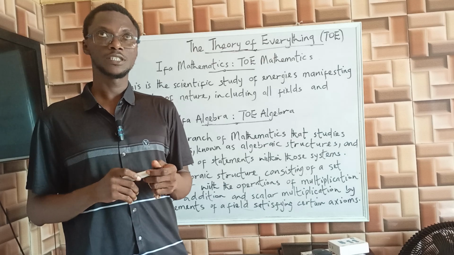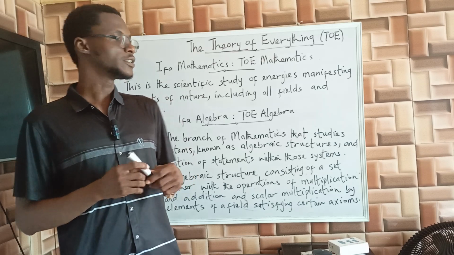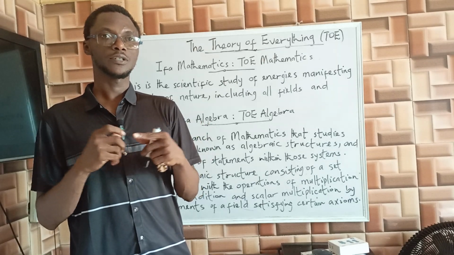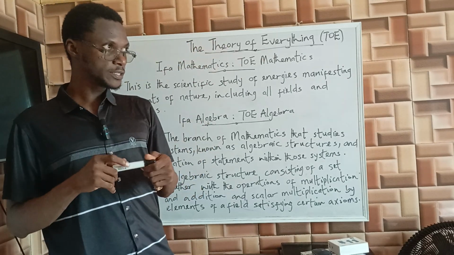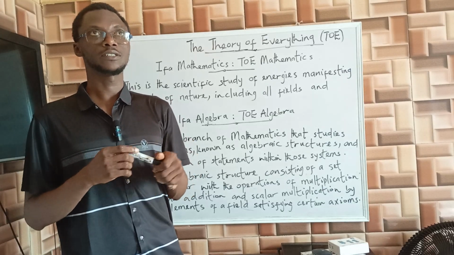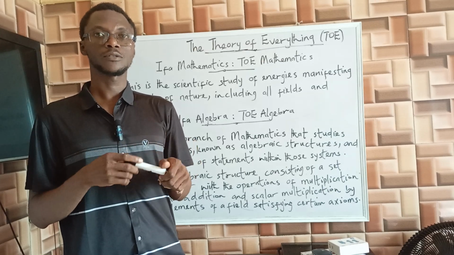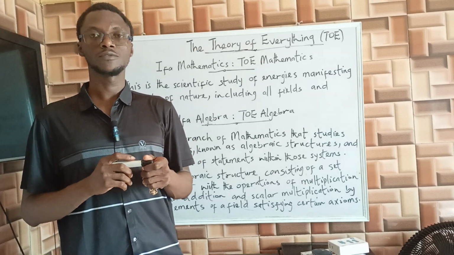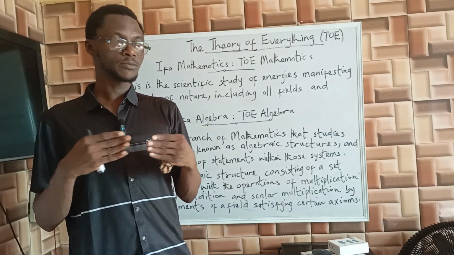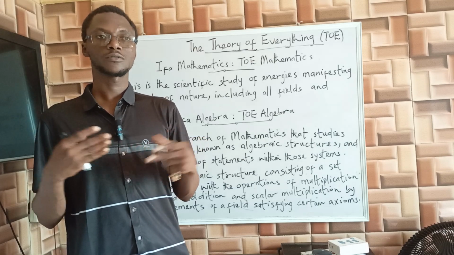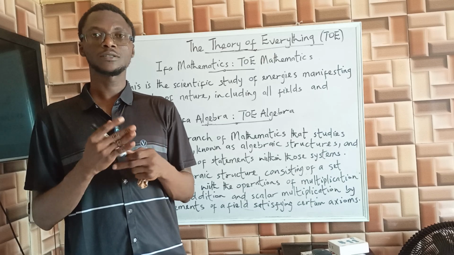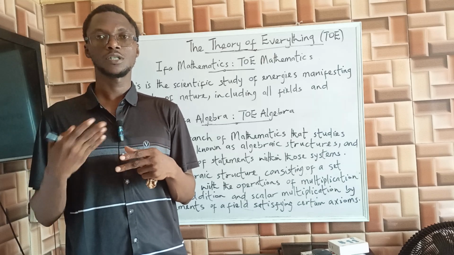So Ifa axiom is the axiomatic universe. In that universe we study axiomatics, that's the axiomatization of the theory. In the axiomatic universe, we have the eight basic categories, which are the eight fundamental laws of principle, which we examined in one of the previous video lectures. We also have a series of transformation structures, mathematical structures we use to carry out transformation. That's how energy changes from one form to another.